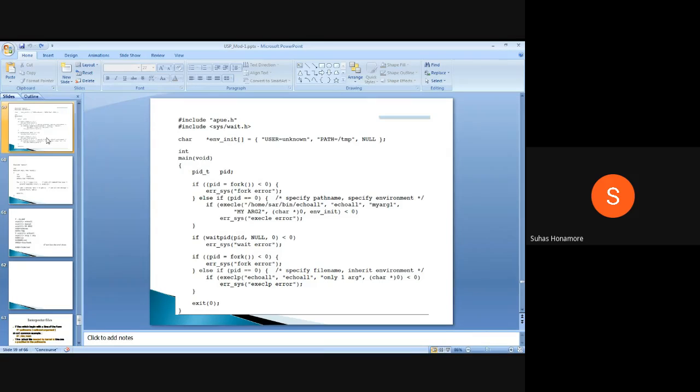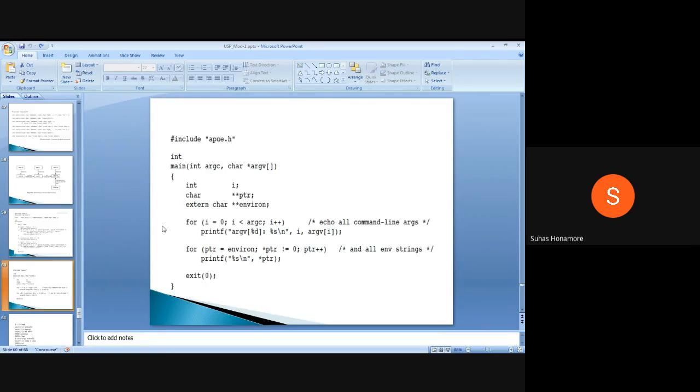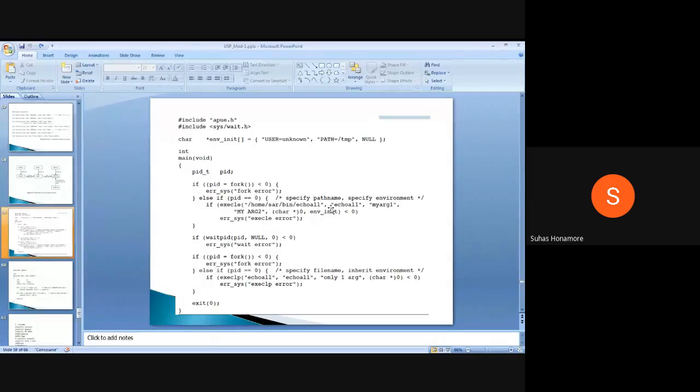If you saw our definition also, it always has the zeroth argument, then the remaining ones. The zeroth argument is again the file name only. So we pass the file name echoall, then my argument 1, my argument 2,